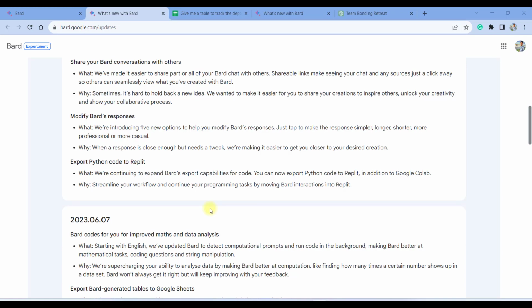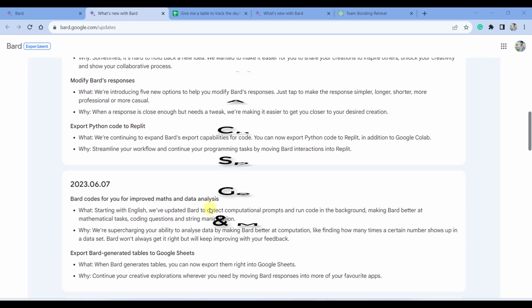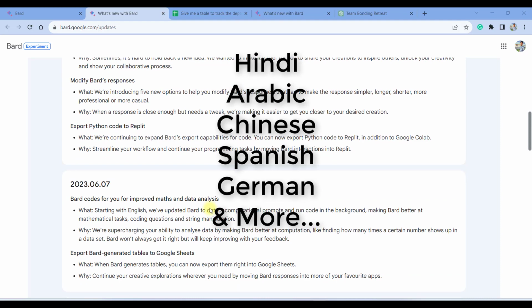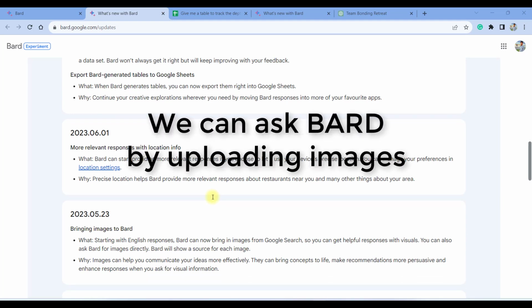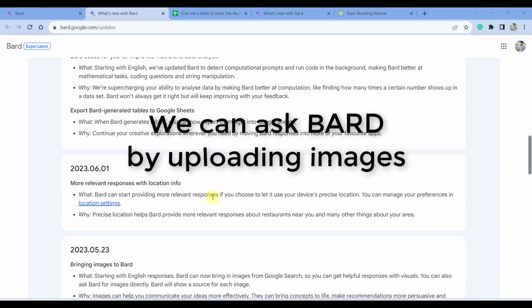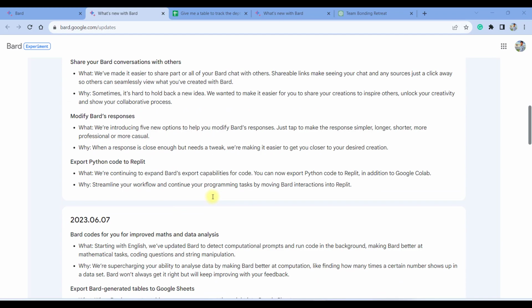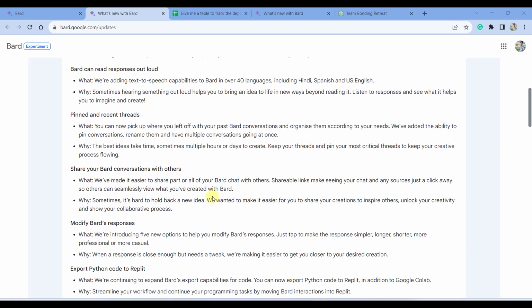Now, my personal favorite upgrade is that Google Bard is now available in more languages, including Hindi, Arabic, Chinese, Spanish, and German. And one major upgrade, which I feel is that Google Bard can now use images as a part of its prompts, which can help it generate more creative and informative responses. So stay in this video till the end and enjoy.